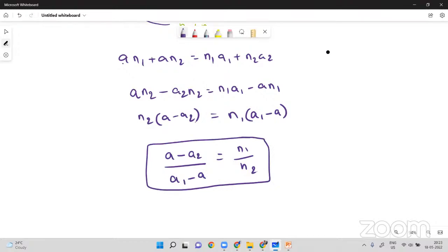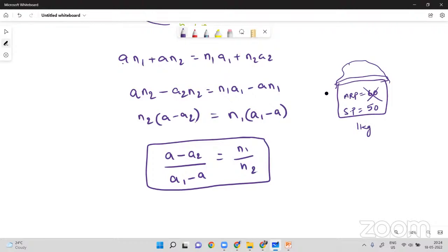Guys, I'll tell you, in real time, allegations are very important. You generally go to a supermarket. Now there you can find an offer like this. There will be one rice item, MRP 60 rupees, special price 50 rupees each kg. Wow, instead of 60 rupees, we are getting 10 rupees off.